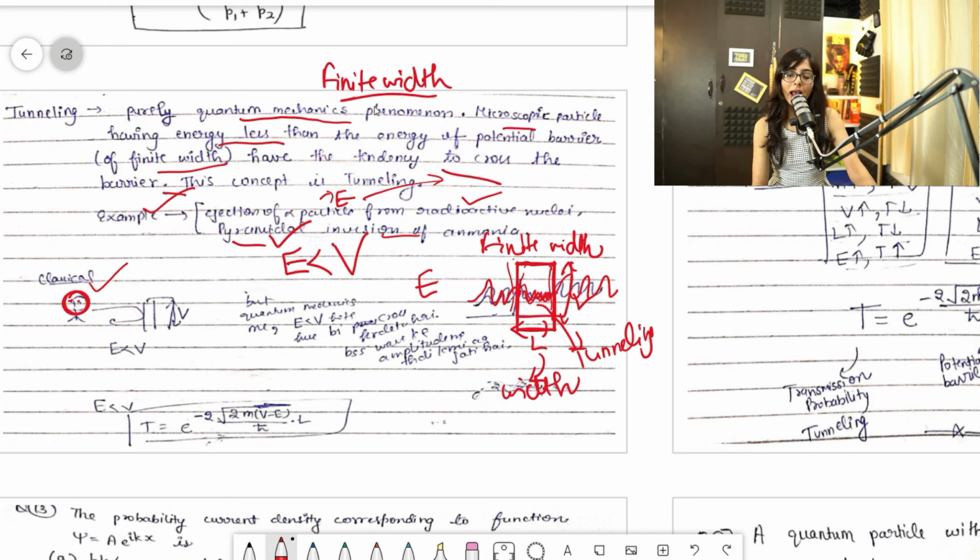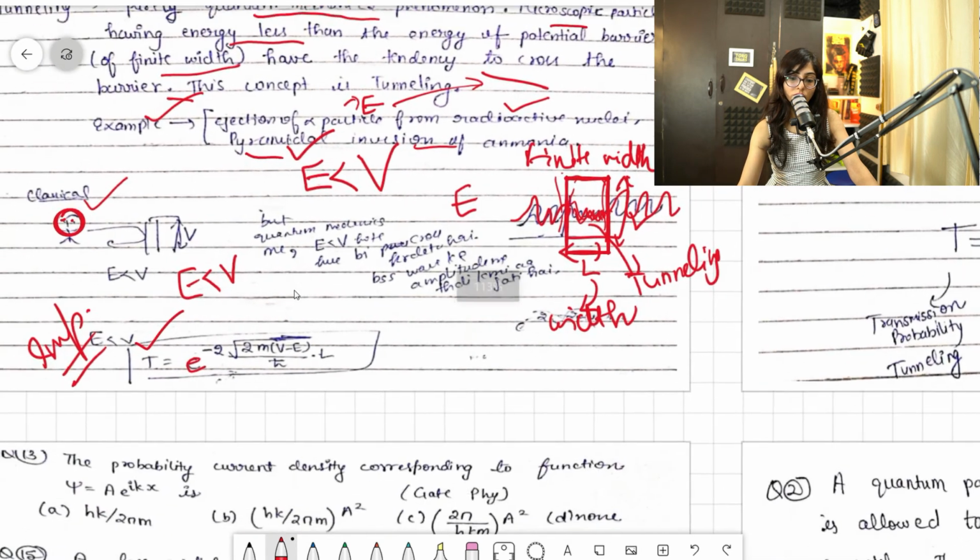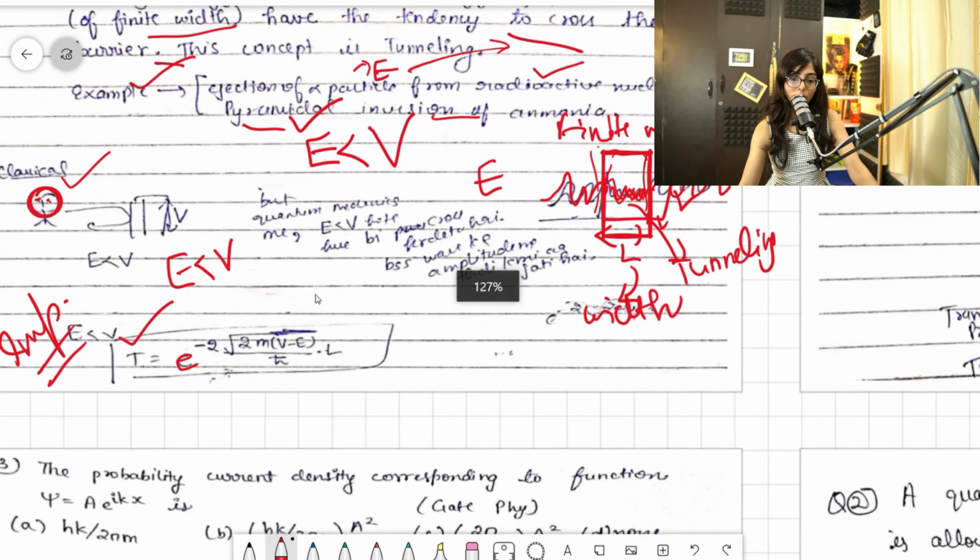Fine. Only one formula will be asked here, guys: the tunneling formula, because tunneling happened here. This formula is very important. I'm zooming in so that you see it.